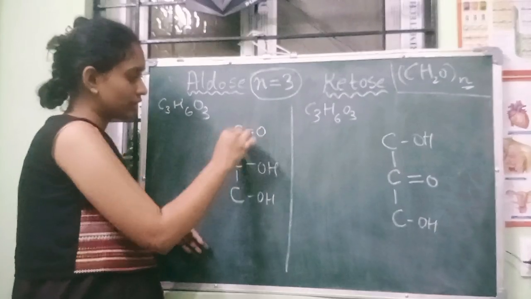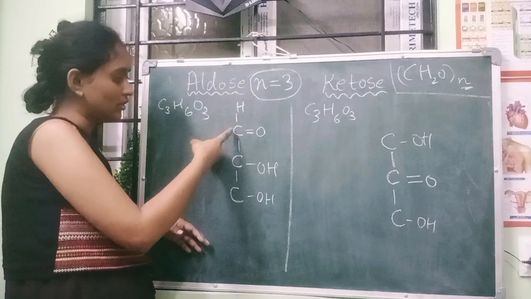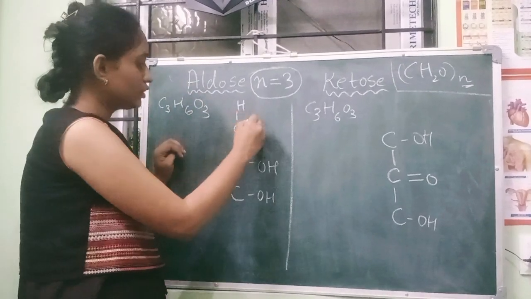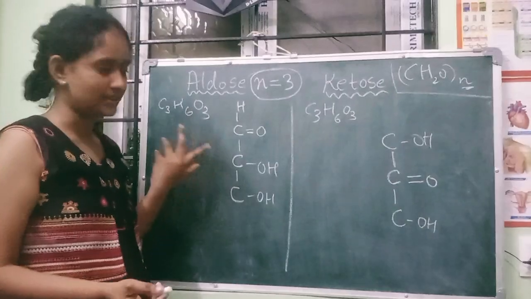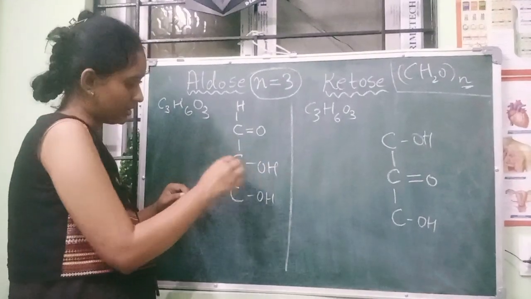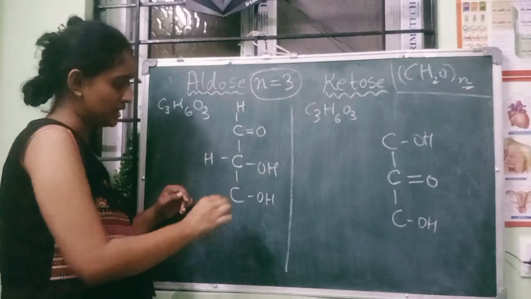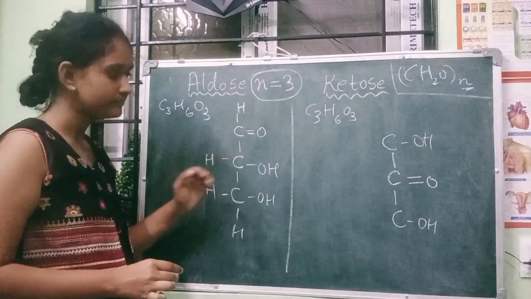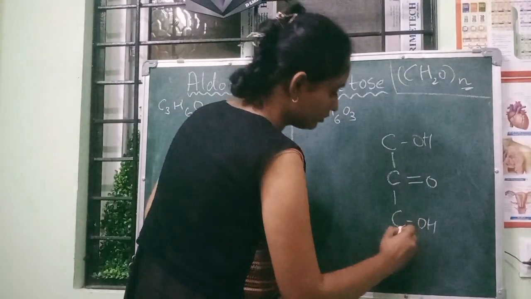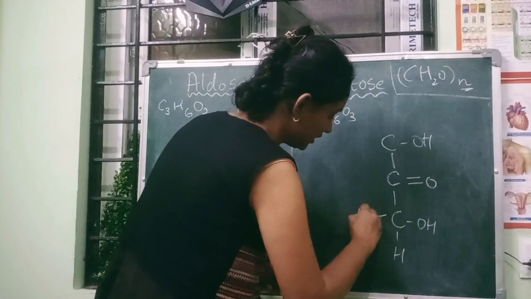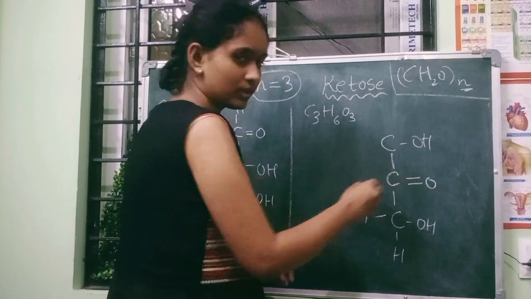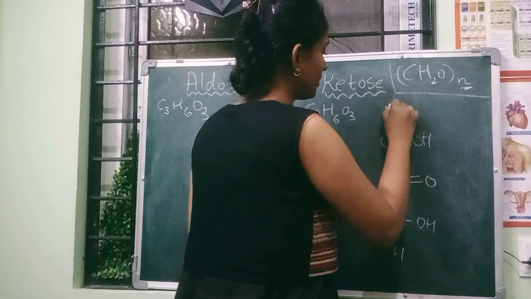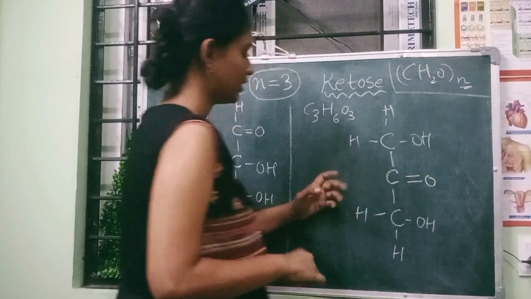So here 1, 2, 3, 4. Why are we not writing on this side? Because the carbon valence is 4. So 1, 2, 3 and 4, it is satisfied. Then here 1, 2, 3 only, so you have to write another bond here, 4. Same on this side, 1, 2, here 3, here 4. Here 1, 2, 3, 4, it is done, so no need of hydrogen. Here 1, 2 only, so you write 1 hydrogen up and 1 hydrogen sidewise.